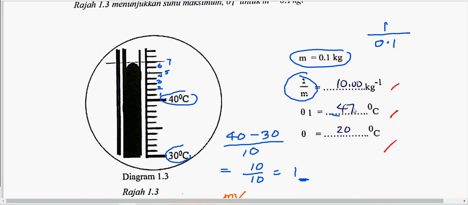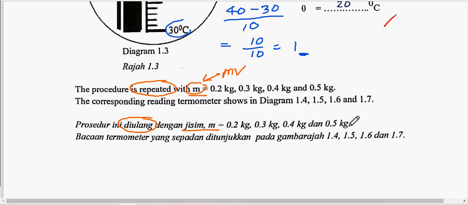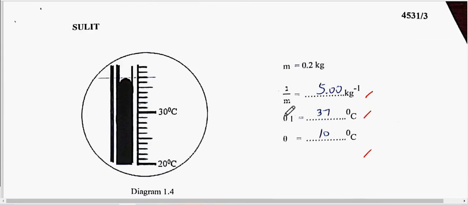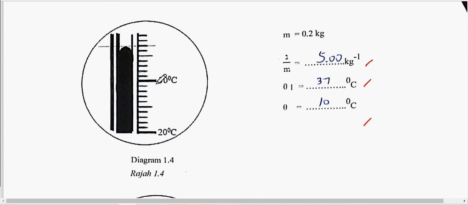Okay. Alright, so the second diagram, okay, repeat with this value. Then the second diagram here, okay, so 30, 35, 36, 37. And then the mass is 0.2, so 1 over 0.2, get this. And then the change in temperature, theta 1 minus theta naught, just now you get 10. Okay.